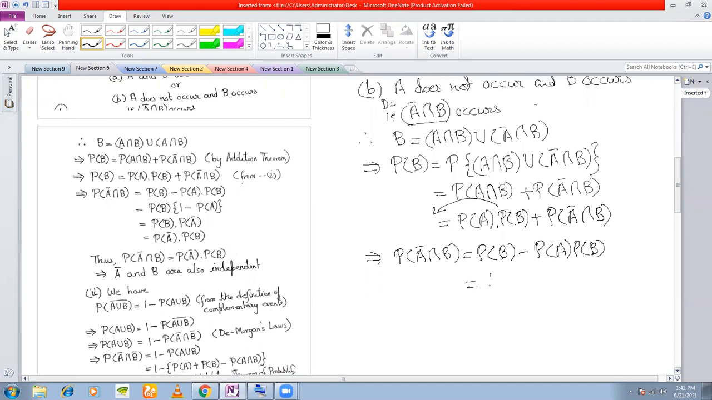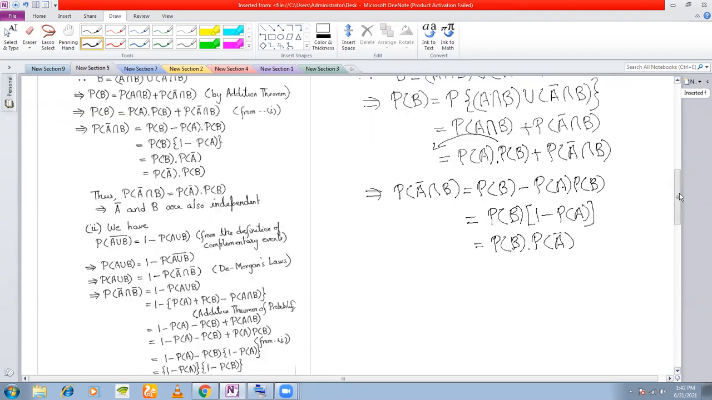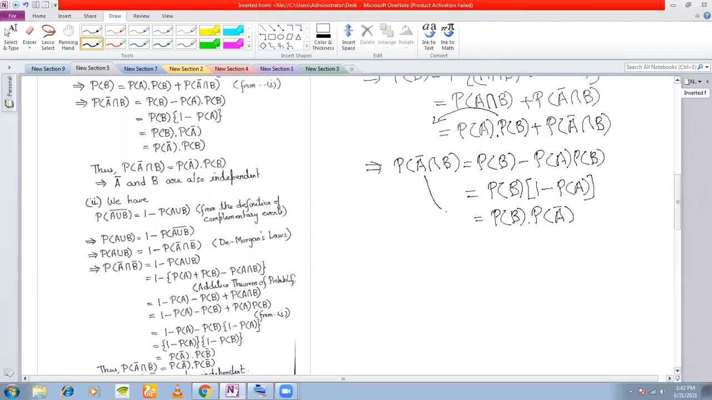Now what you can do, you can take PB common. You're left with 1 minus PA, which is equal to PB into, what is 1 minus PA? It is PA bar. That means what have you shown? You have shown that the intersection of these two events is equal to the product of their individual probabilities. That means A bar and B are independent, right? And that is what you needed to prove for the first part, right?